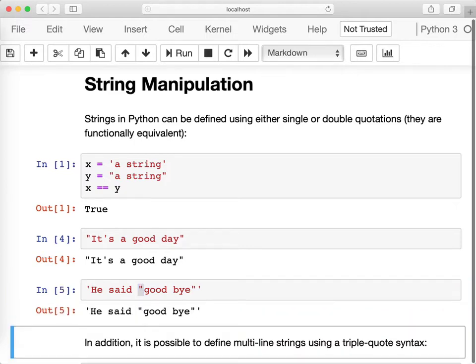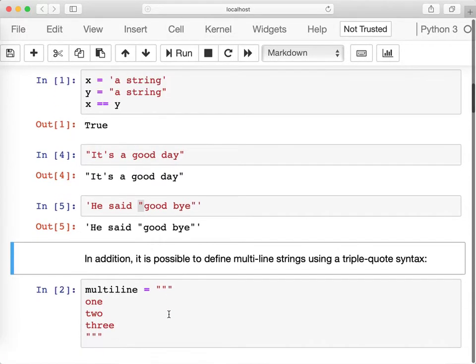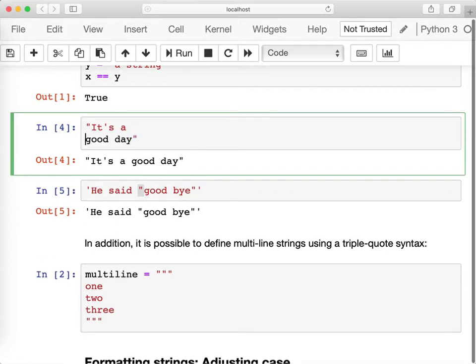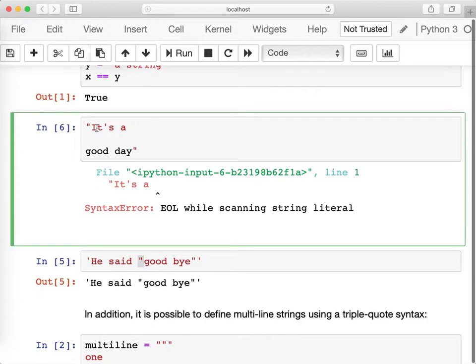Indeed, in Python there is a third way to define a string using a triple quote. A triple quote indicates a multi-line string. When we define a string value, we cannot have a new line character. If we have a new line character, it's the end of the statement in Python. So this is not valid Python code, because not only did this value end abruptly, but this is also not a valid Python statement either.